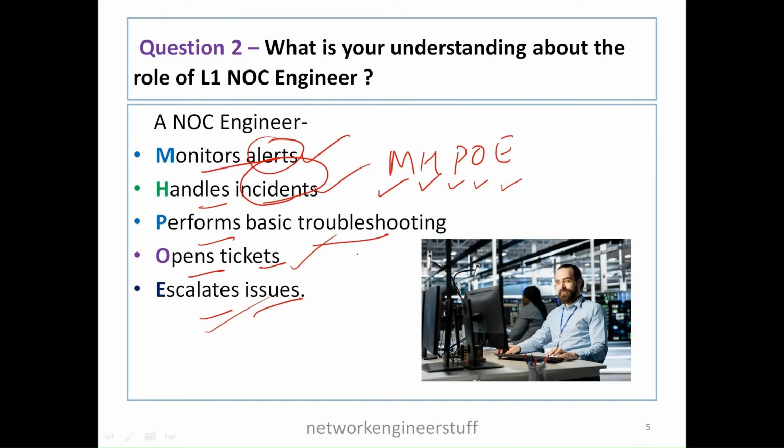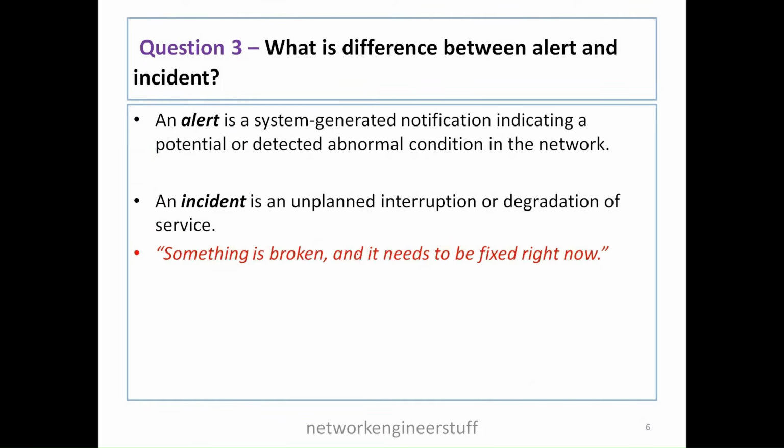As we saw here, the NOC engineer is responsible for monitoring the alerts. He is responsible to handle the incidents. So what is the difference between alerts and incident? An alert is a system generated notification indicating a potential or detected abnormal condition in the network. So this part is clear, right guys, that alert is something related to monitoring.